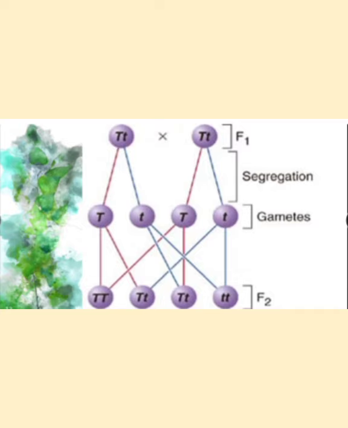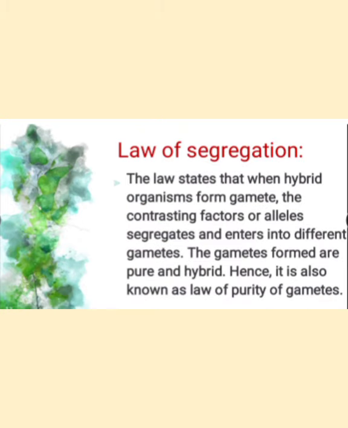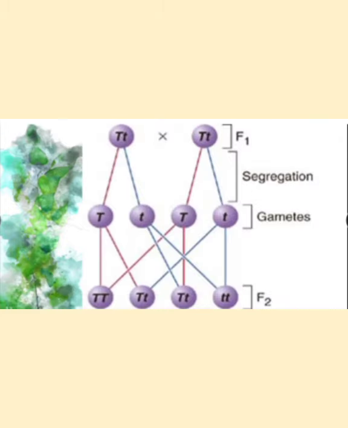Segregation is nothing but the contrasting factors or alleles getting separated. Hence, it is known as the law of segregation. I hope you have understood completely. First, I explained the statement of the law of segregation, and second, I explained how the alleles are segregated.